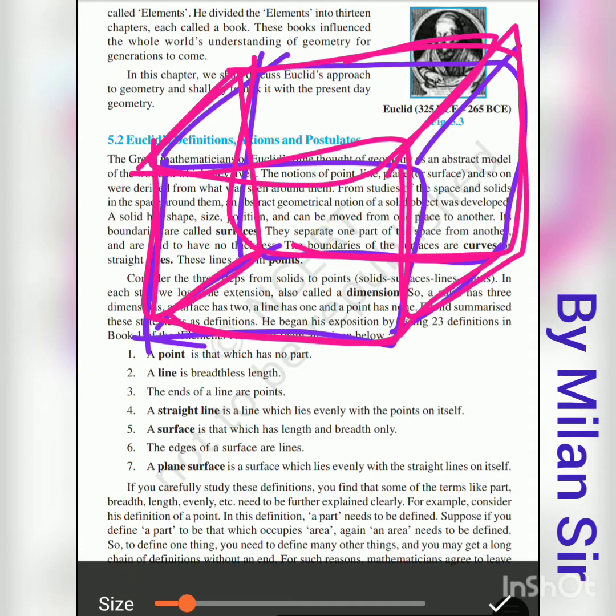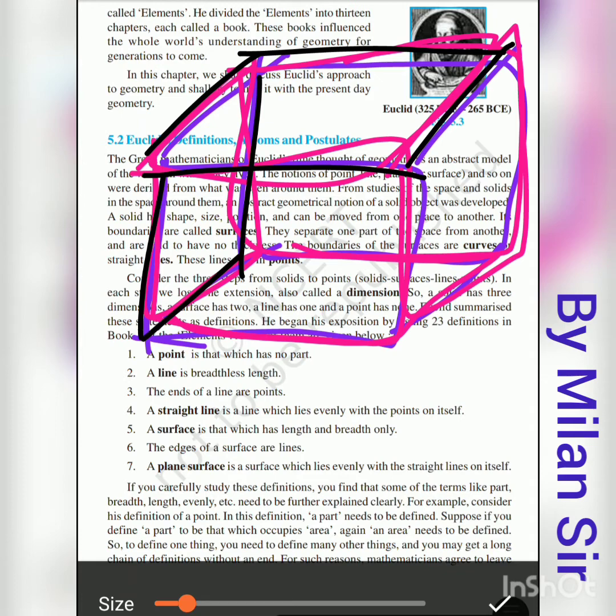After that, lines. Surfaces are made up of lines. So this is one line. This is one line. This is one line. Here one line. Here one line. Here one line. Here is one line. Here is one line. Here is one line. Here one and here one. So in total 12 lines are there.